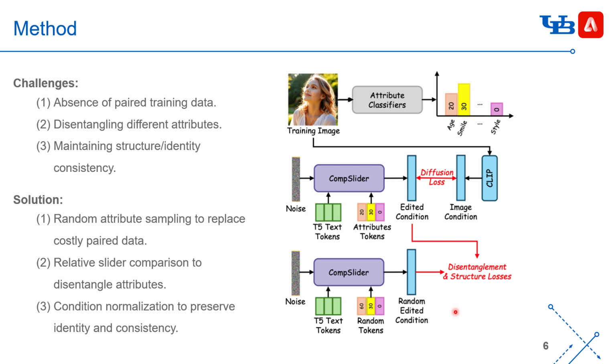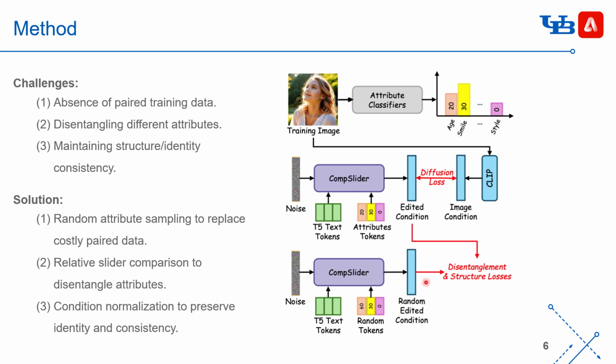So we choose to use a new inverse classifier to extract the difference between the original image class token and our random image class token. If our inverse classifier can recognize the difference, that means the generated random edited condition is correct.